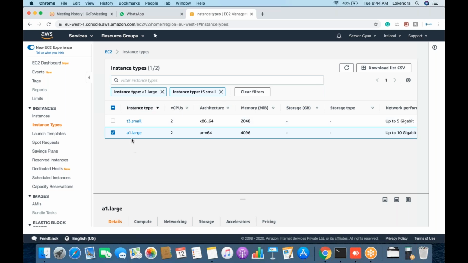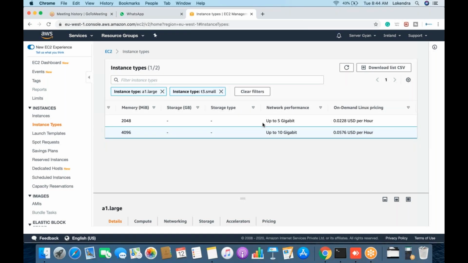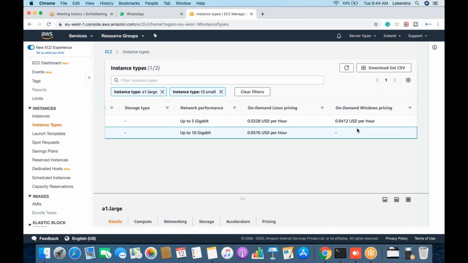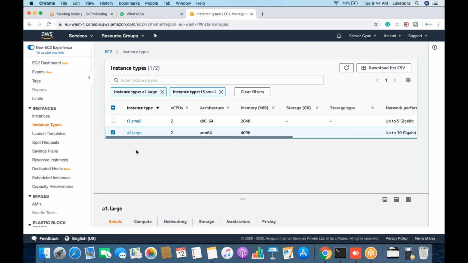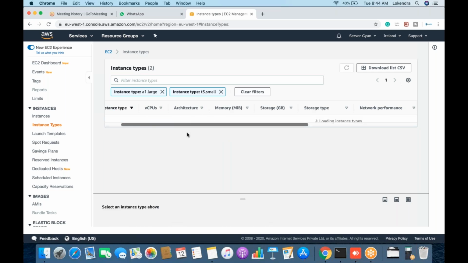Okay, so it is large, it is small. There is a difference. Okay, see the difference. Let us see it here. For example, it's good enough. Just see, both the servers have two CPUs. Both the servers have x86 architecture, and this one has ARM64.